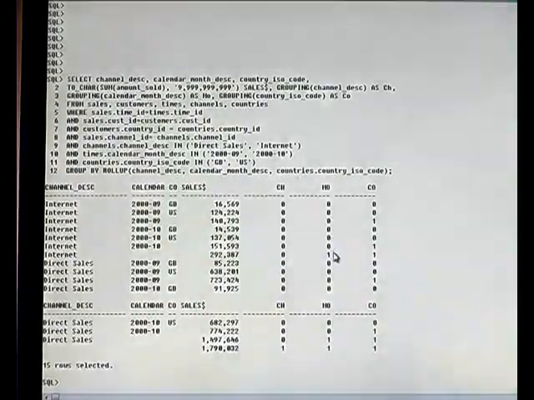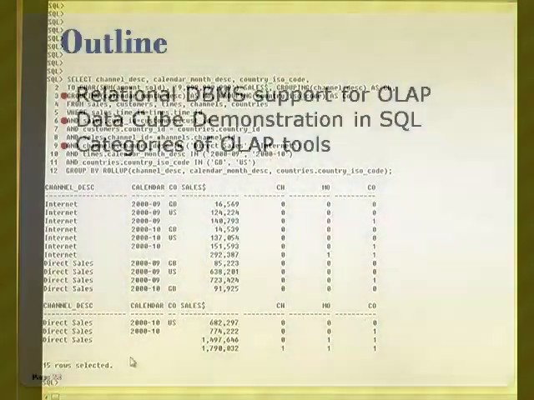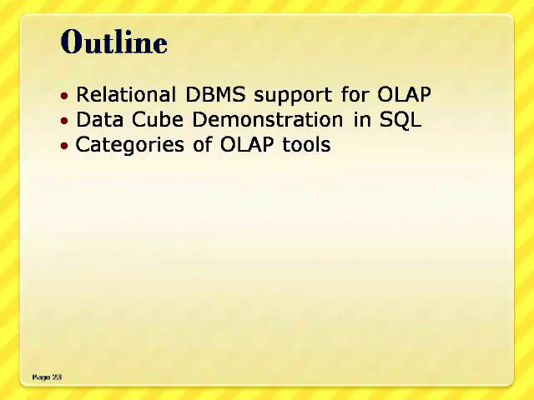Otherwise, it prints 0. So by mixing grouping and decode functions together, we can provide better readability for the output, because there are some nulls in it. So I can fill these null values by using the decode function. So that we discussed the second topic of today's lecture, namely how to build a data cube using SQL.